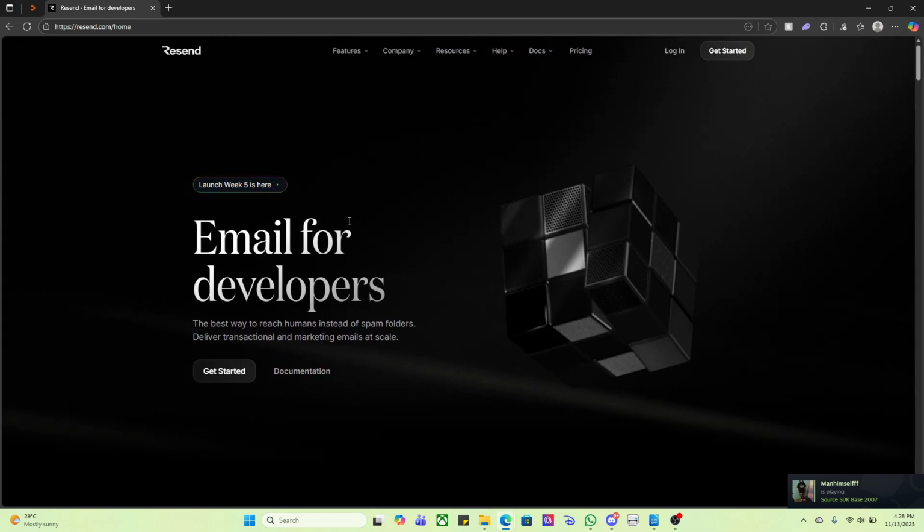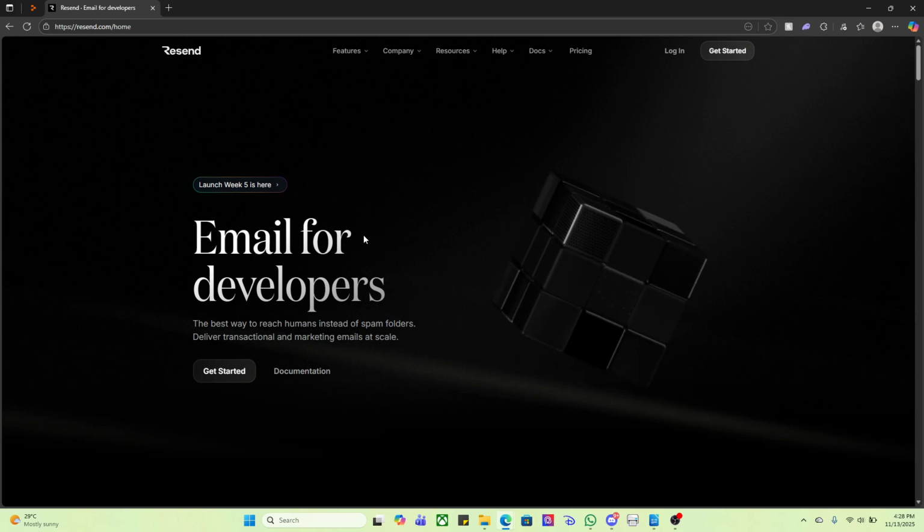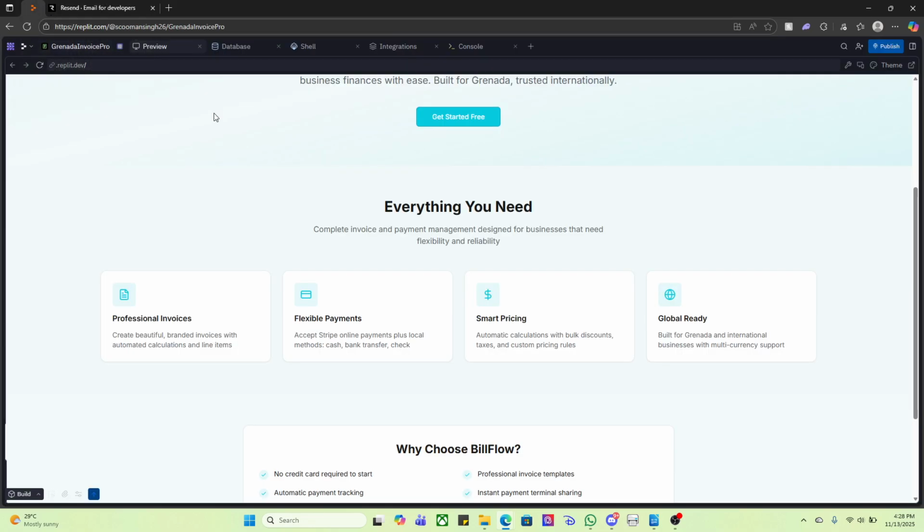So currently we're using Resend for the emailing, and how Resend works is that you would have a domain and you would put that domain into Resend, and then using that API from Resend, you can then have all your invoices going through Resend to the person who the invoices are for.